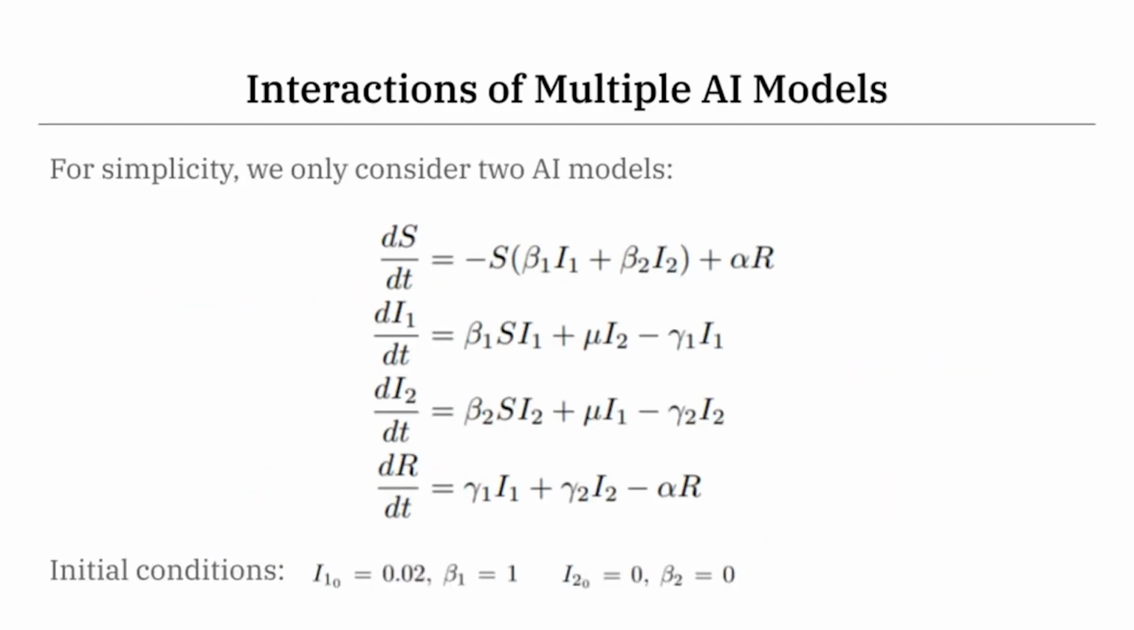However, for simplicity purposes, we will only consider 2 AI models. Here we have that model exactly, which is a system of 4 differential equations. It is important to note that our initial conditions here are going to be I1 naught is 0.02, beta 1 is 1, I2 naught is 0, beta 2 is 0. What this means is that the first AI model has just a little bit of contamination to start with, while the second one has no contamination and does not spread anything.